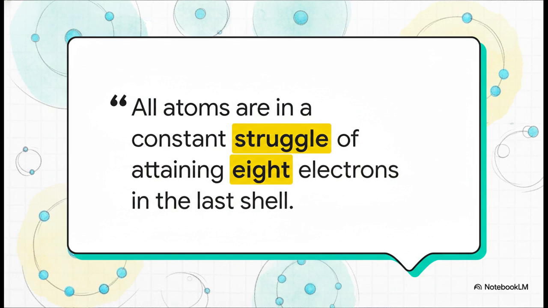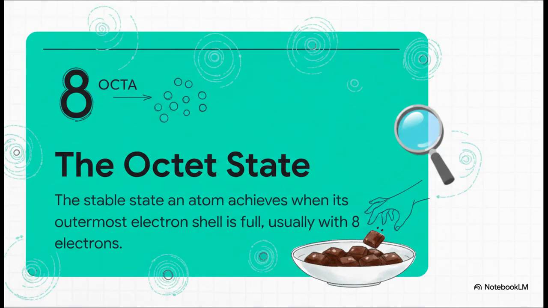And for most of them, that happy place, that feeling of being complete, means having a full outer shell of electrons. And this stable state has a cool name, the octet state. Octa, as an octopus, means 8.